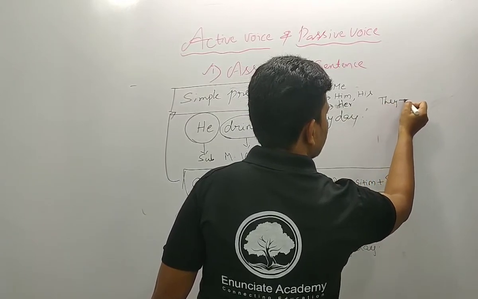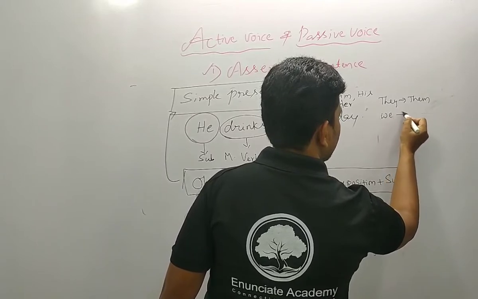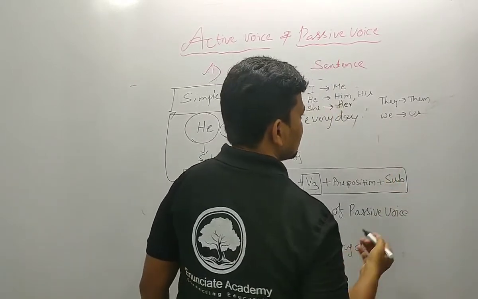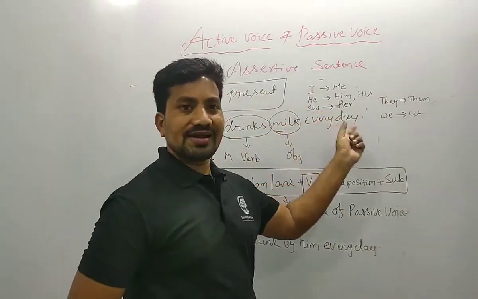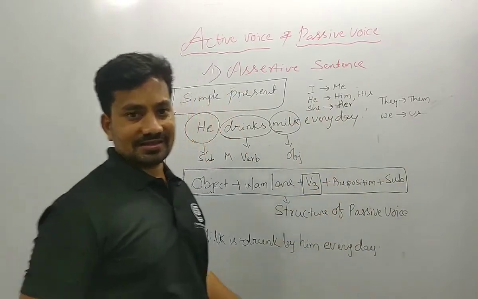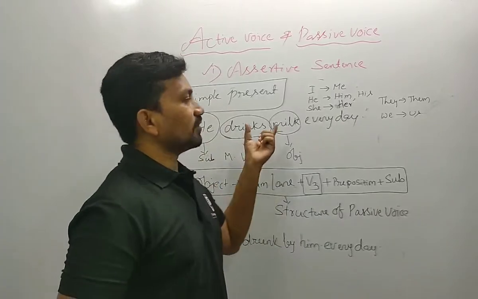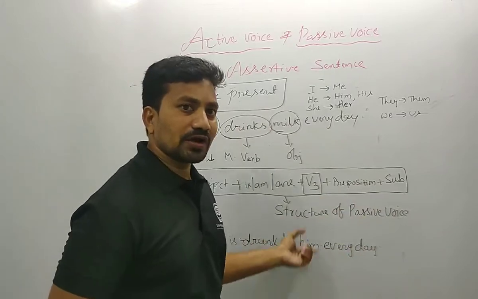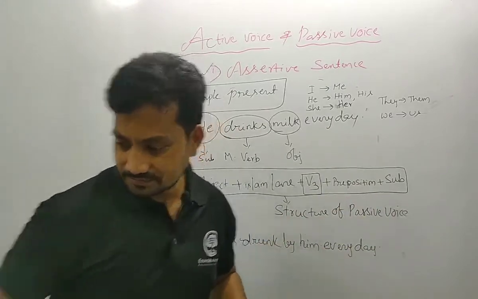They can be changed to them. We can be changed to us. These are pronouns, and they change like this when we change into passive voice. Okay, this is the first structure, simple present, from active to passive. So remember, I hope you can understand this one. Then let me go to the second one.